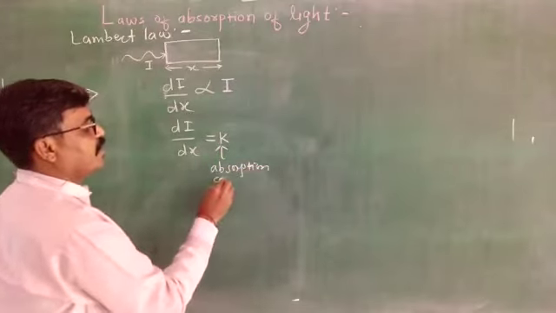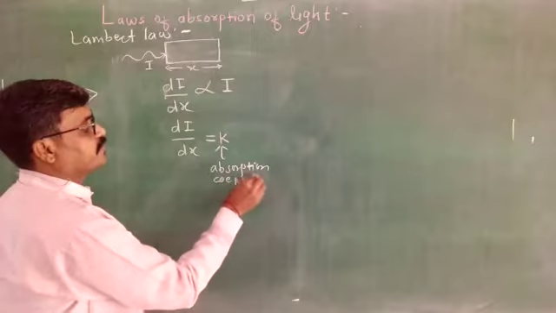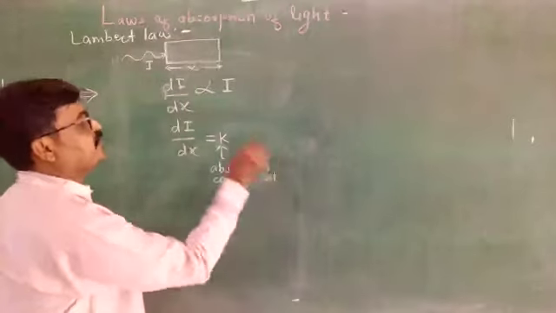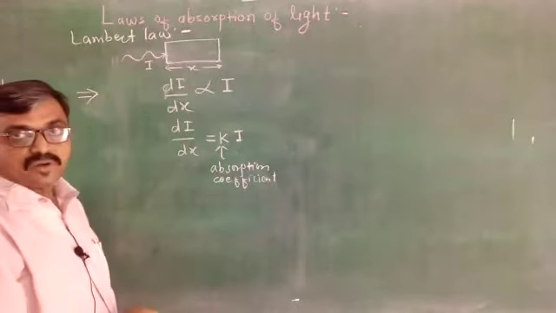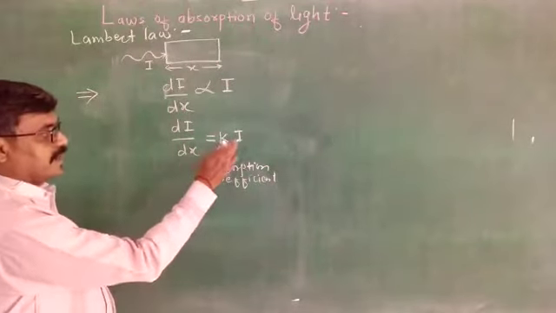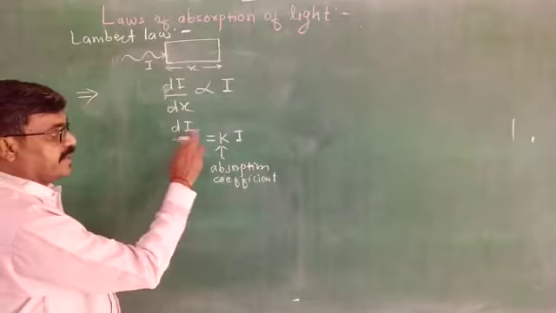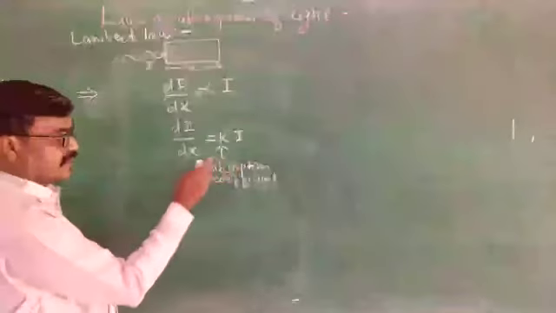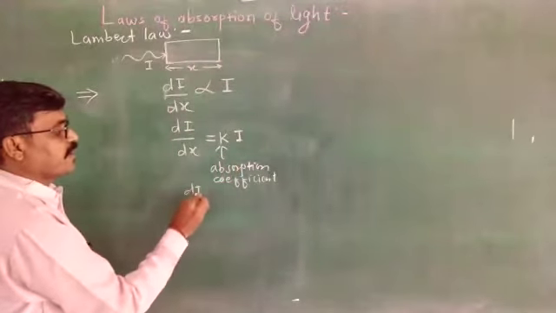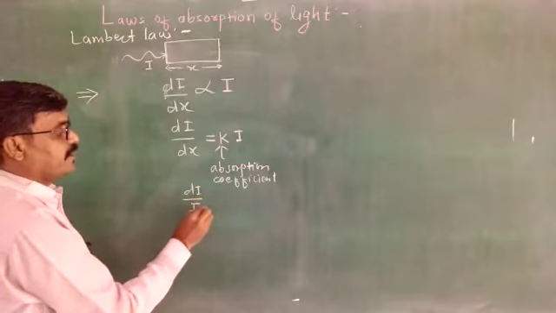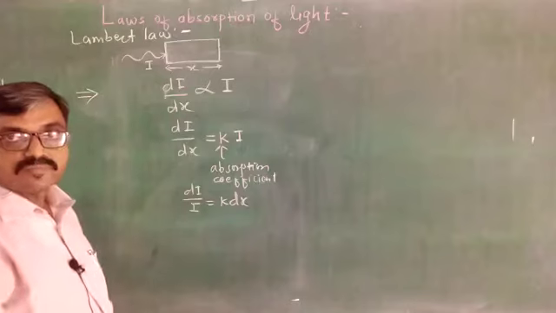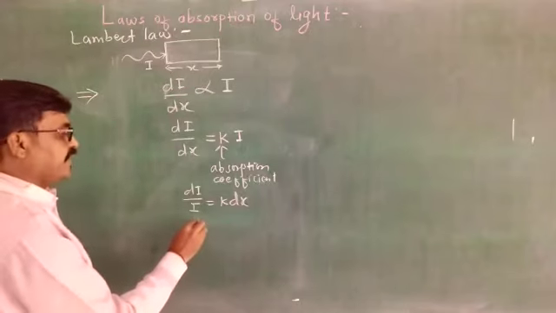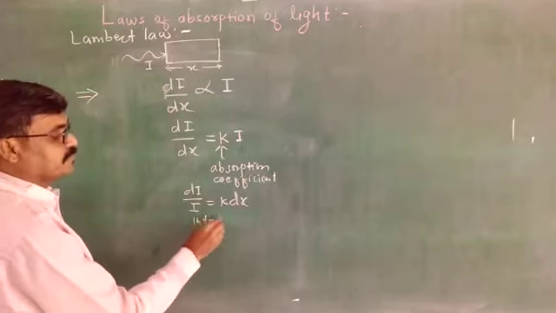What is it called? Absorption coefficient. And this is I. Now rearrange in order to solve like terms, that is dI and I come together, so dI by I equals K into dx. Now integrate the above equation.